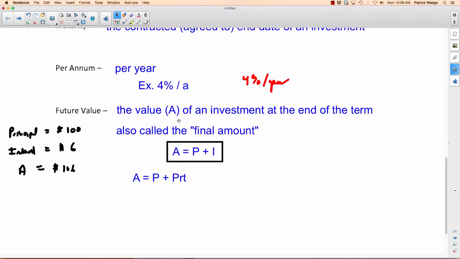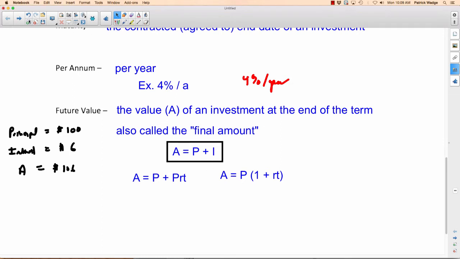I equals PRT, so I can replace that I with PRT. Now, for advanced math here, you've got P here and P here. You could factor out a P. I don't know if you guys have covered this before, but you could factor out a P, and you'd be left with A equals P multiplied by 1 plus RT. So these bottom 2 down here aren't as important. If they make sense, great. If they don't, don't worry about it. But this one is important, how you're going to get the final amount or the future value.